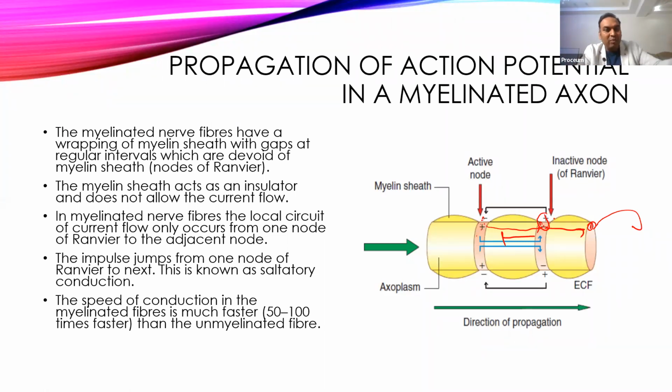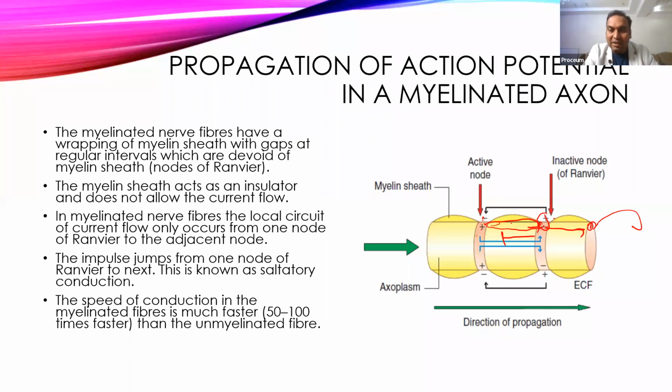So conduction is like a jumping conduction. That's why it is also called saltatory conduction. Saltatory means a jumping type of movement. Like when you play a sack race, how you jump forward, in the same way the action potential is jumping. Because of this jumping nature, it prevents the loss of time.